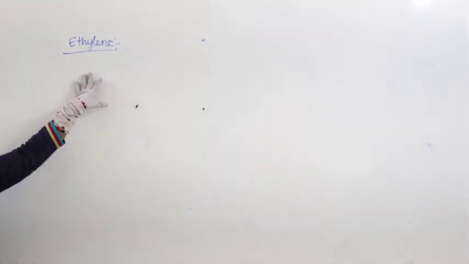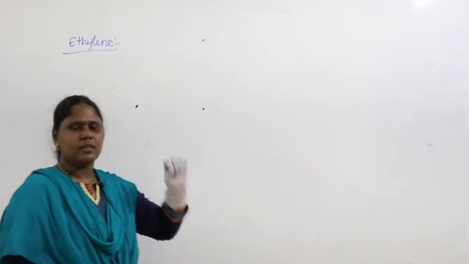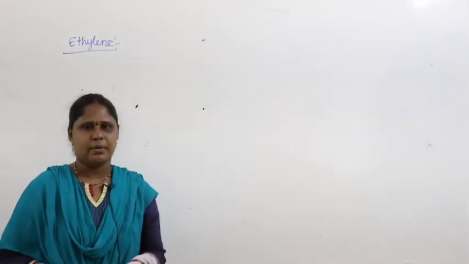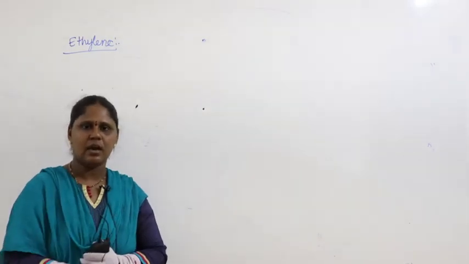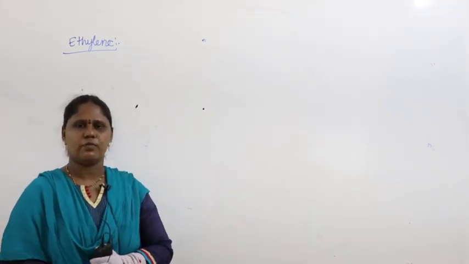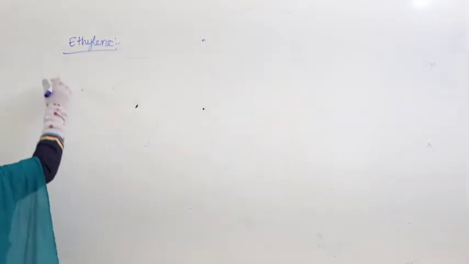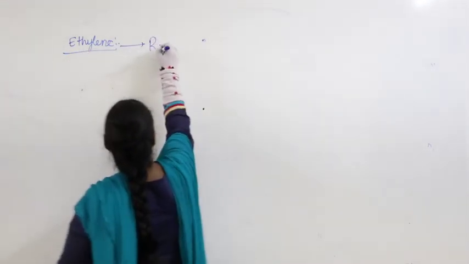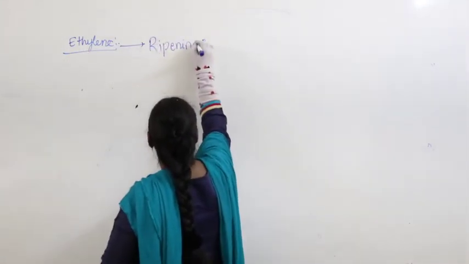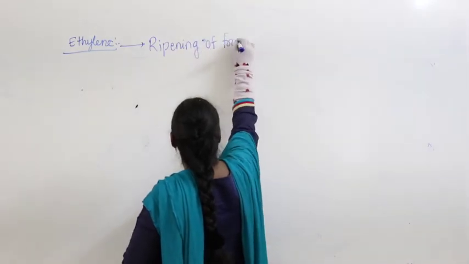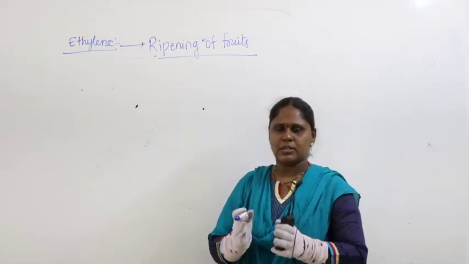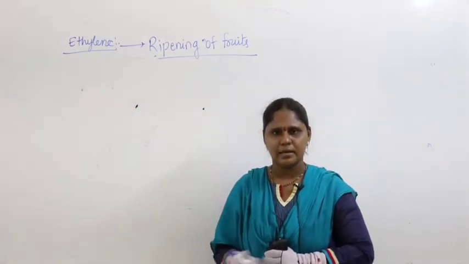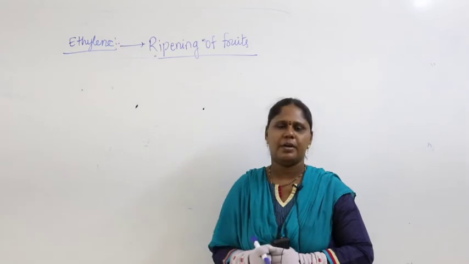Now, in the ethylene part, the main thing we discussed is fruit ripening. Nowadays ethylene is applied externally, artificially, for the ripening of fruits. So what is the compound mainly used for ripening of fruits? Ethylene is a gaseous compound. It is volatile in nature, easily evaporated.